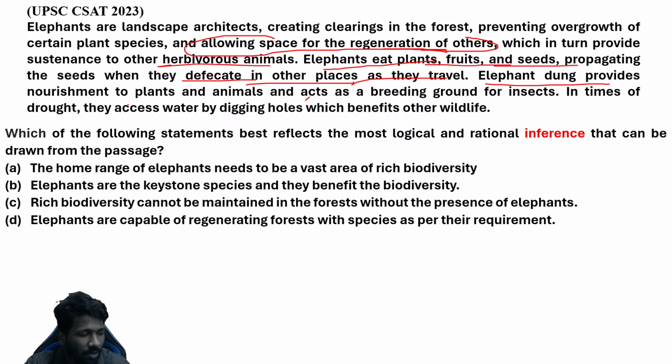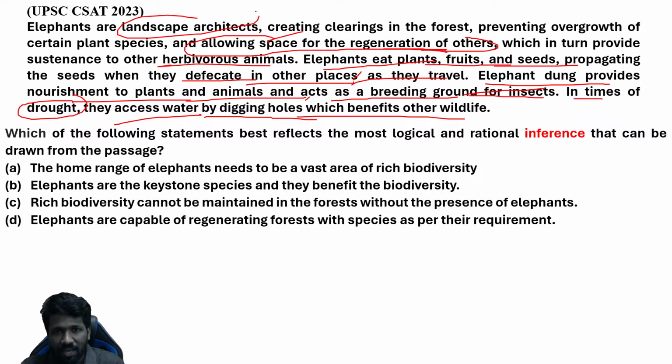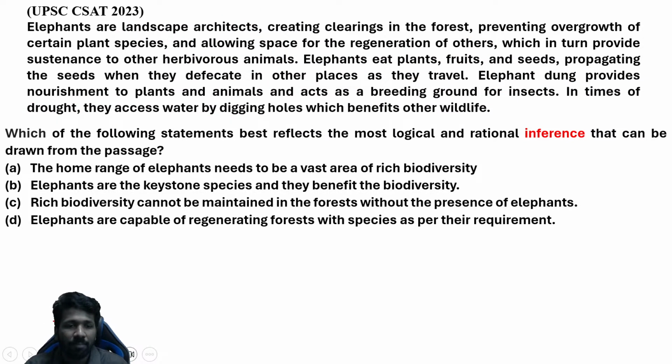Elephant dung provides nourishment to plants and animals and acts as a breeding ground for insects. The insects also will be growing. In times of drought, when water scarcity is there, the elephants access water by digging holes, which will benefit other wildlife. So other wildlife will also get water. So it is told how elephants are landscape architects, or how elephants are helping in improving the biodiversity, or helping in improving an ecosystem.